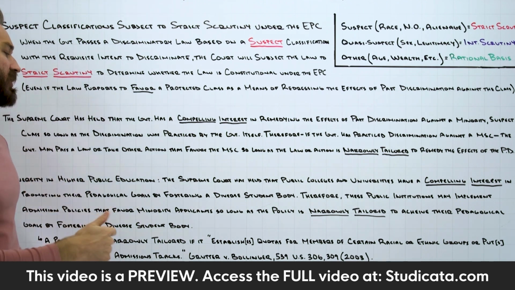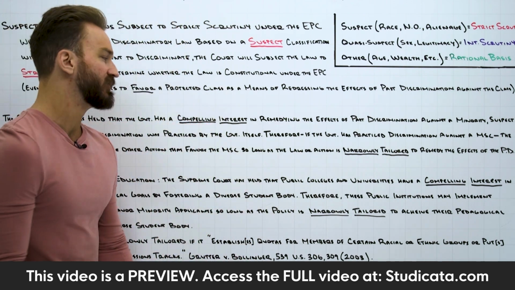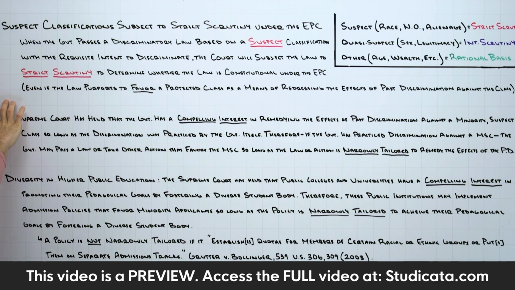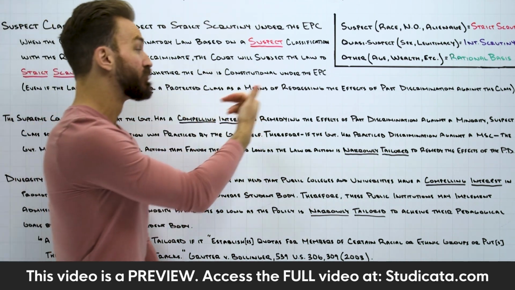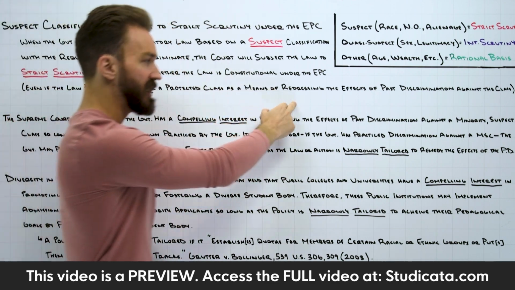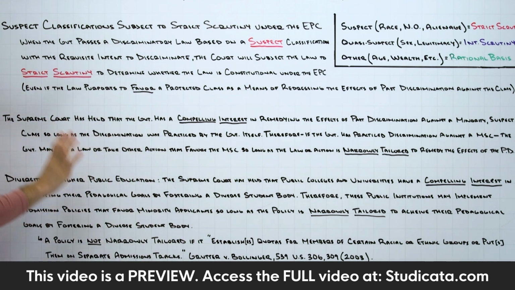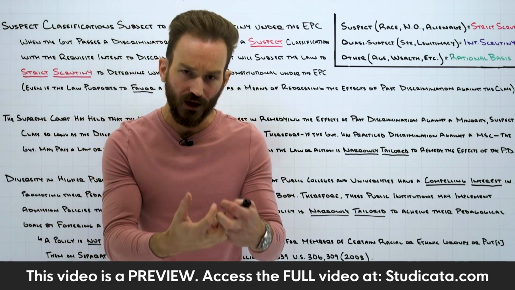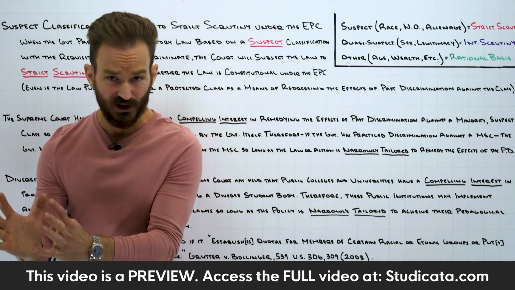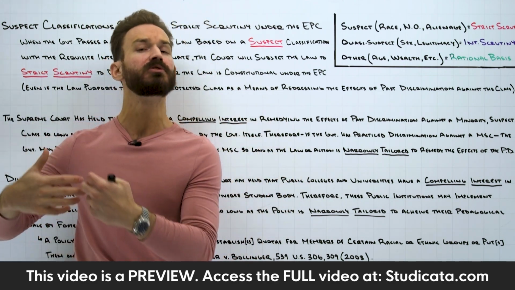Okay, similar to this, but in a far more limited context, we get this idea of diversity in higher public education. The most important thing to remember here, as we move on past the discussion of the compelling interest as a means of remedying the effects of past discrimination against the class, and as we move into diversity as the compelling interest, is that this entire concept of diversity only applies to the context of admission decisions in public universities, public colleges.